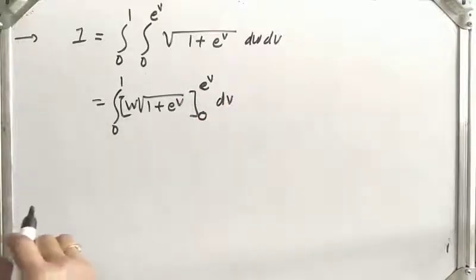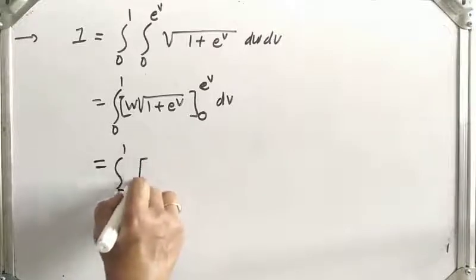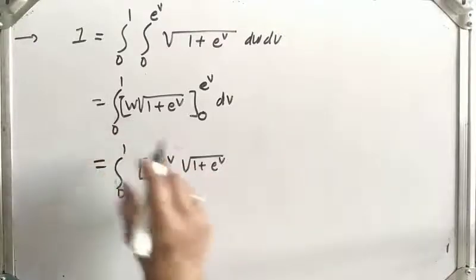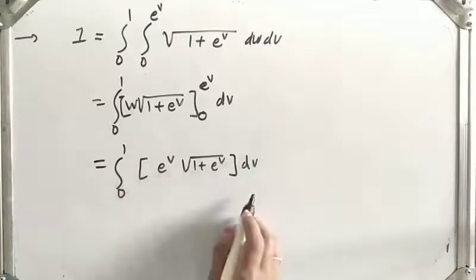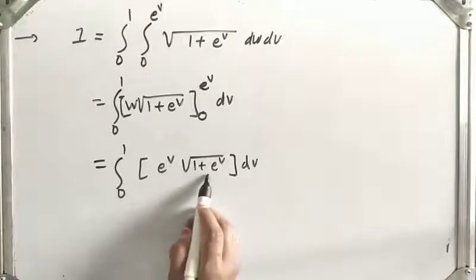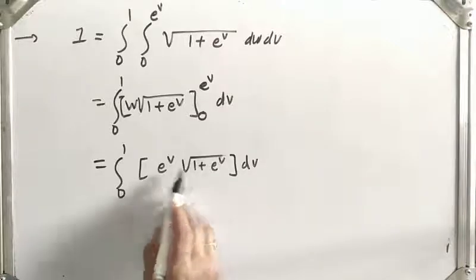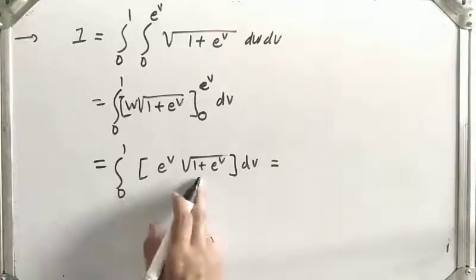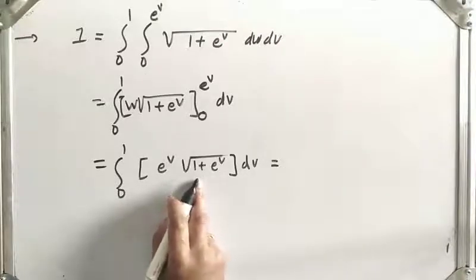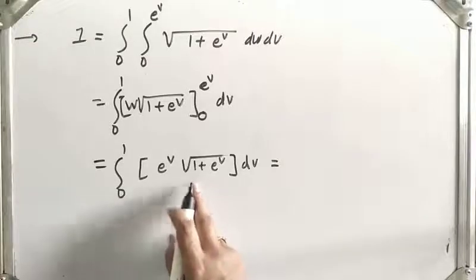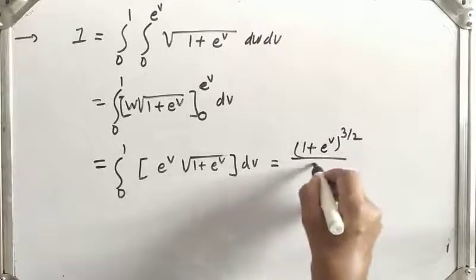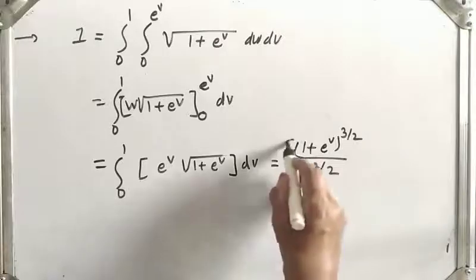Now apply limits. So integration 0 to 1 of e raised to v into square root of 1 plus e raised to v, minus 0, into dv. Now here you can see that it is square root of 1 plus e raised to v, and what is the derivative of 1 plus e raised to v? That is e raised to v, which is already present here. So its integration will be: square root of 1 plus e raised to v means 1 plus e raised to v raised to half. So its integration will be 1 plus e raised to v raised to 3 by 2 upon 3 by 2, with limits